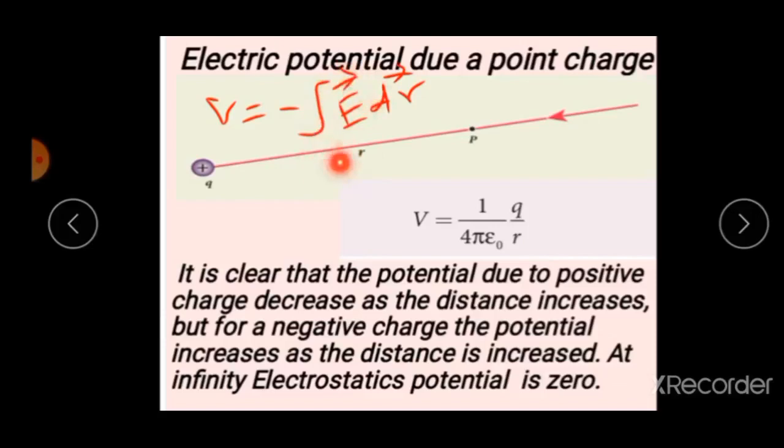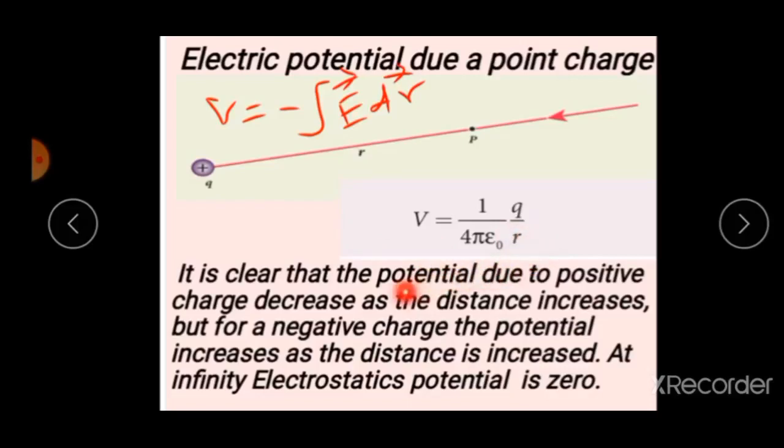and get the final equation of electric potential due to a point charge Q at a distance r: V is equal to 1 by 4 pi epsilon naught Q by r. Are you clear children? This is a 3-mark question.